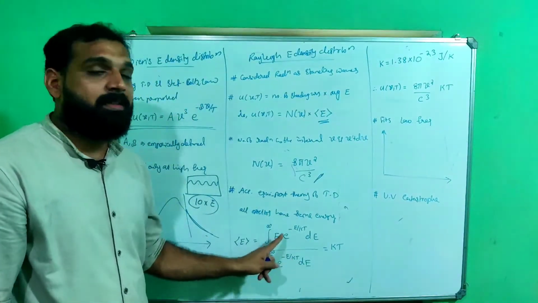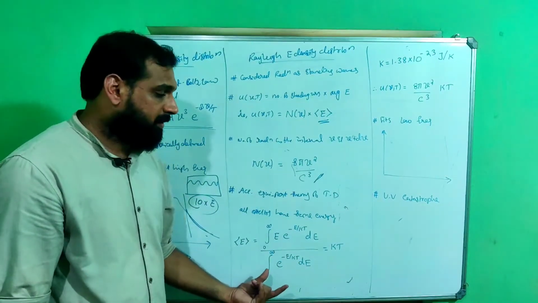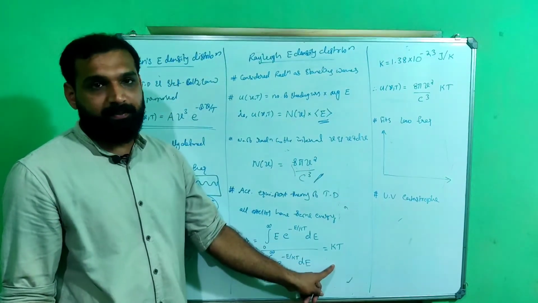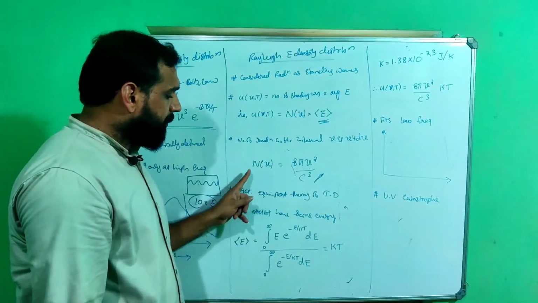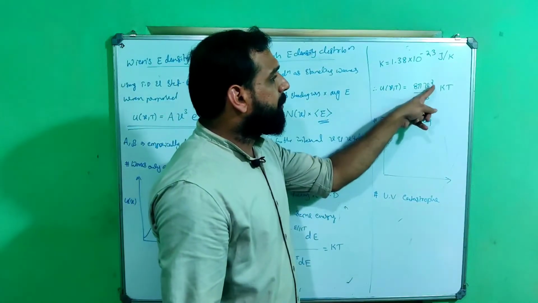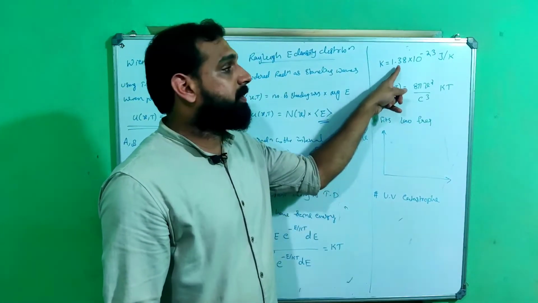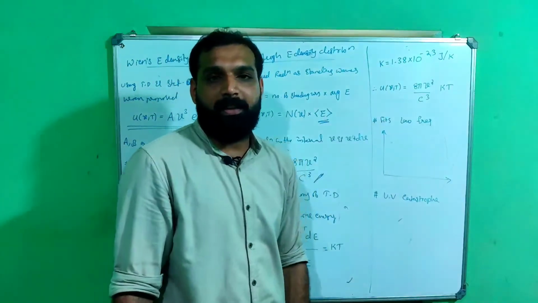If you solve this integration, we will be obtaining kT. This is similar to Laplace transform equations. Therefore, we obtained N of nu and we obtained average E, and therefore the total energy is 8 pi nu square by c cube into kT. What is this k? It is the Boltzmann constant, 1.38 into 10 raised to minus 23 joule per Kelvin.